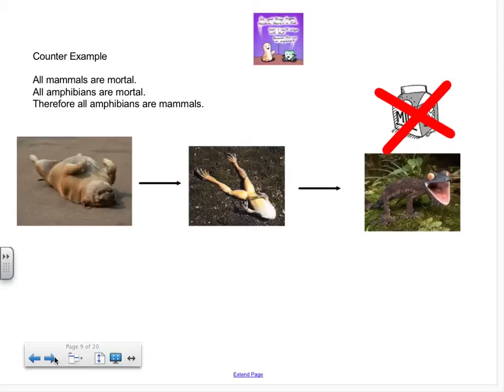We can use our general prior knowledge to determine that amphibians are not mammals, and I put the no milk because one of the characteristics of amphibians is that they don't feed their young milk, which is a trait that mammals do. So this conclusion would be false, and this is an example of a classic fallacy.